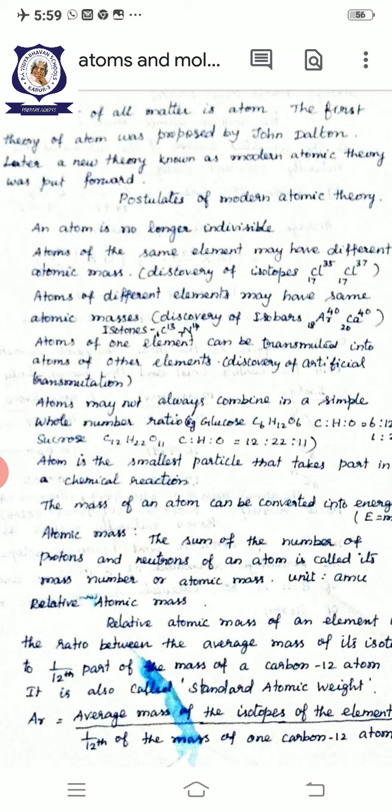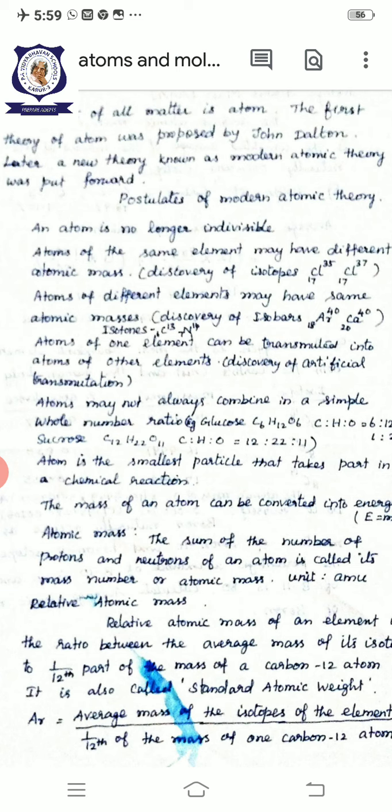Say 1, 2, and 3. If the mass number is 1, we call that protium. It contains only one electron and one proton, with no neutron. The second one, deuterium, contains one electron, one proton, and one neutron.